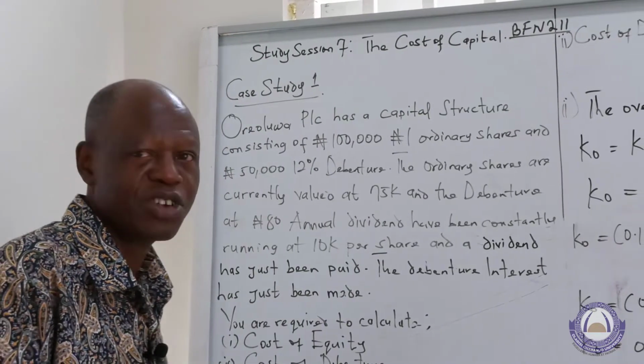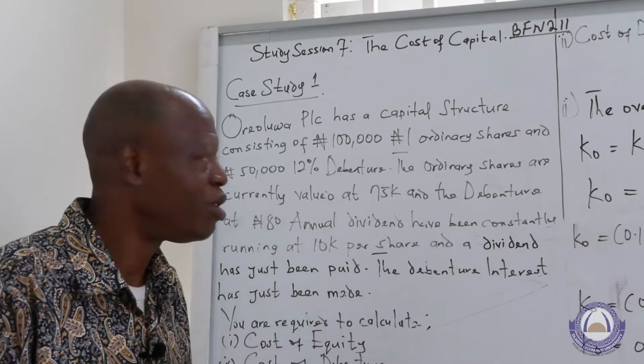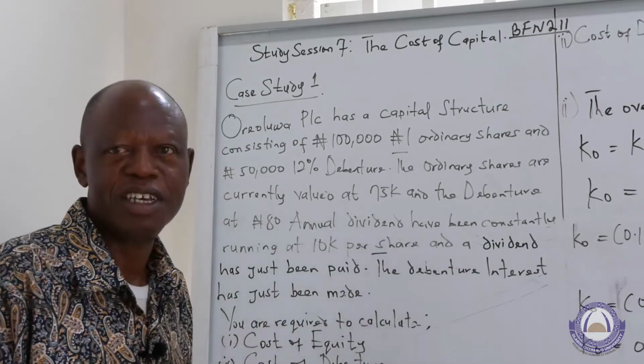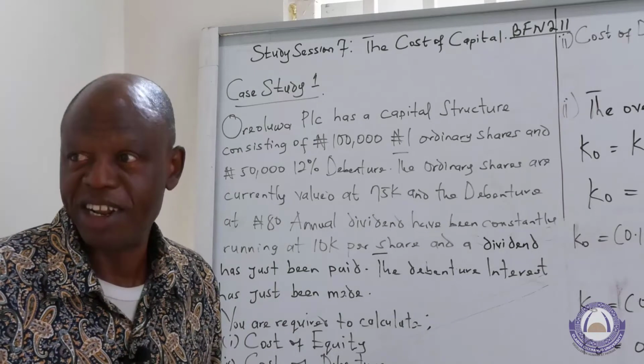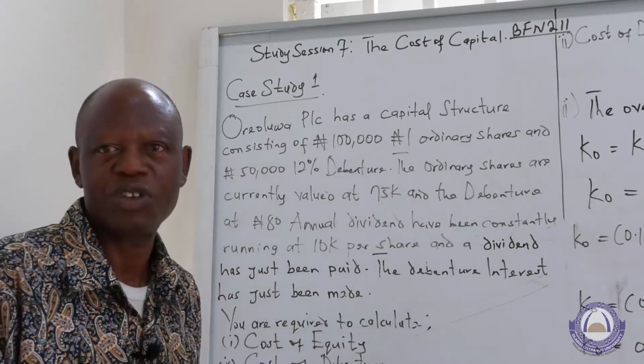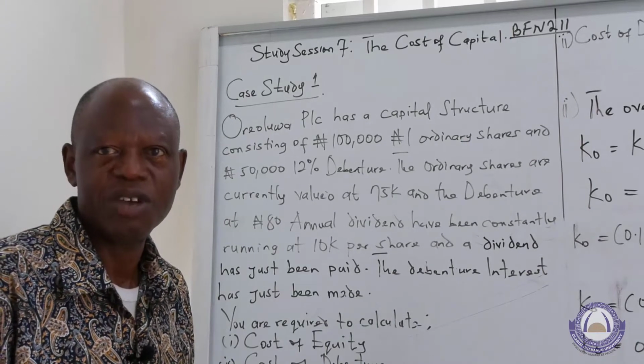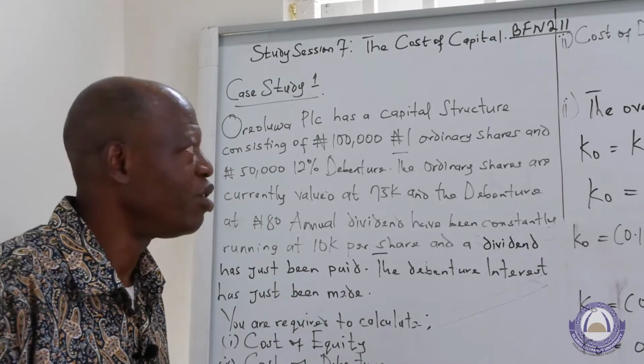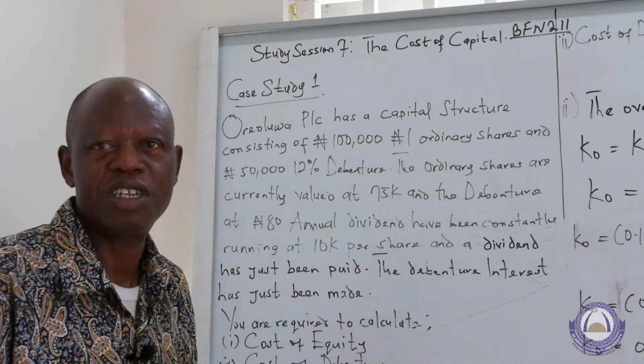So if it is 100 naira, what will the interest be? Since the rate of return is 12%, it will be 12% of 100 naira, which gives us 12 naira, the face value of that debt, all over the current market price of the debt, right?